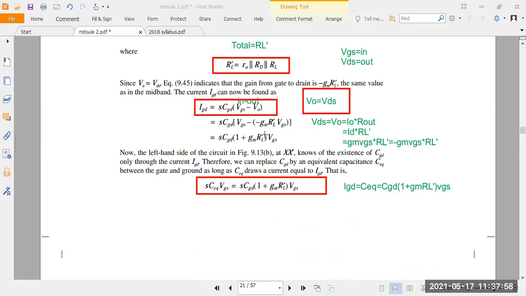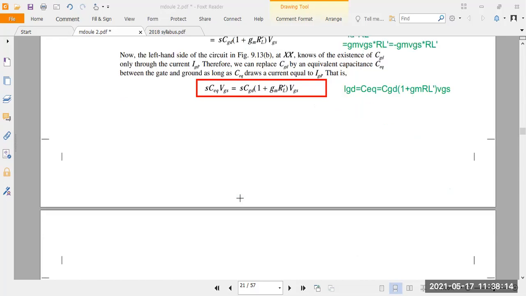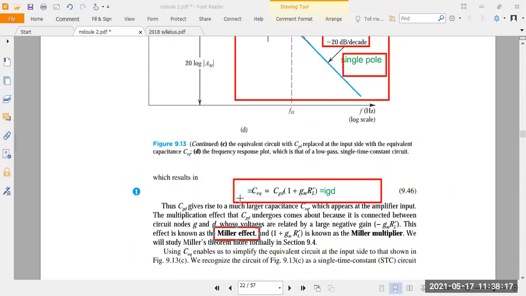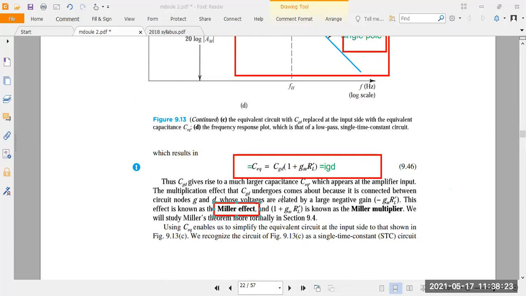Because CGD is a feedback capacitance. You have to take separate analysis here, one for the gate side, one for the drain side. For that, you take the equivalent circuit here. Now you can write C equivalent is equal to CGD. When you come to the CGD here, you can take S into CGD into 1 plus GM RL dash into VGS. From that, we can write the equation: C equivalent is equal to CGD into 1 plus GM into RL dash. This is the final equation.